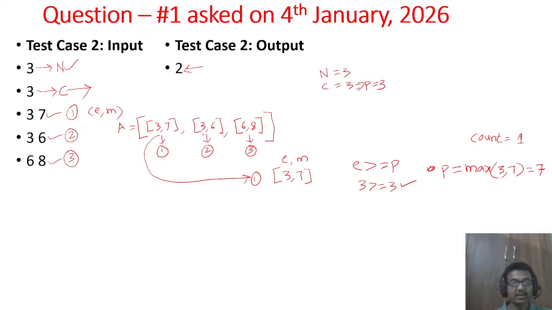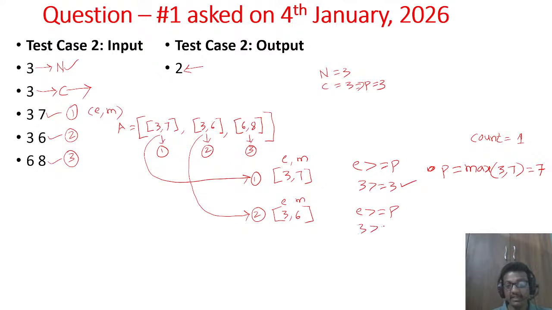Then we'll go to the second chef's turn. Chef 2 comes for cooking. His attributes are 3 and 6. So this is E and this is M. Now again you test the same condition here. E greater than or equal to P. So what is E of the second chef?